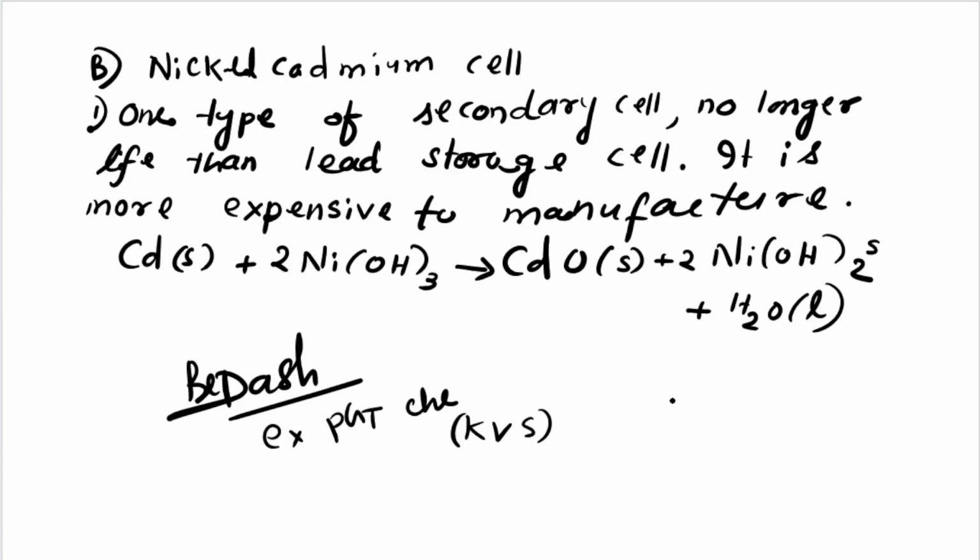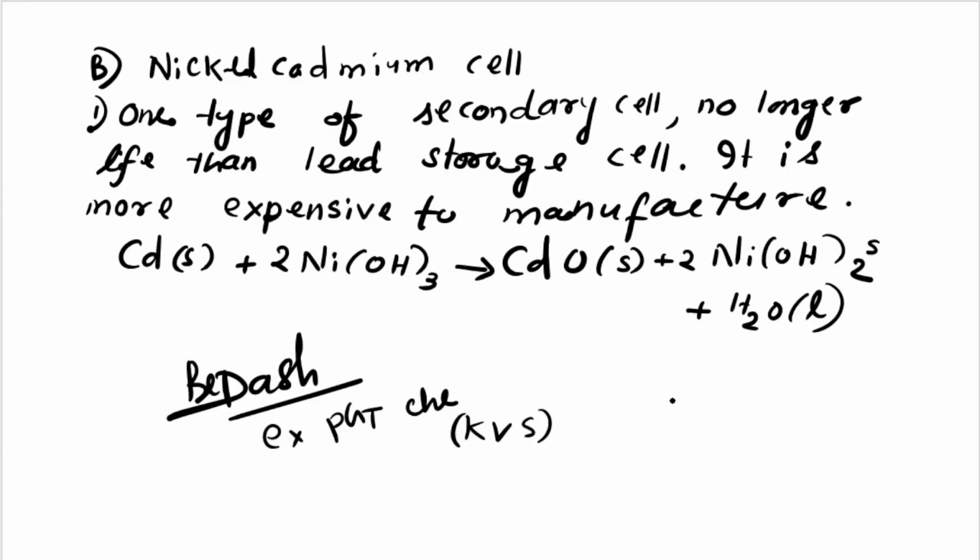And here the nickel cadmium cell is one type of secondary cell, with no longer life than the lead storage cell. Lead storage is a very long-use battery cell, whereas the nickel cadmium is more expensive to manufacture. The nickel cadmium battery is very costly, but where necessary one should use it. Cd is solid. Nickel hydroxide, Ni(OH)3, gives CdO solid, Ni(OH)2 solid, and water.